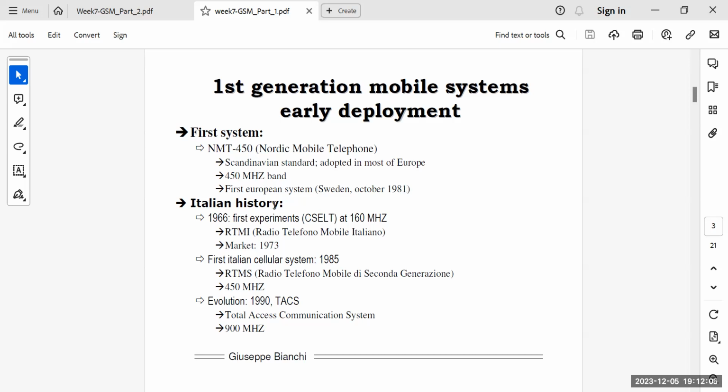As far as Italy is concerned, in 1966 there were experiments at 160 megahertz, and eventually the technology got into the market in 1973. The first Italian cellular system was deployed in 1985, with the evolution of TACS, the Total Access Communication System, in 1990.